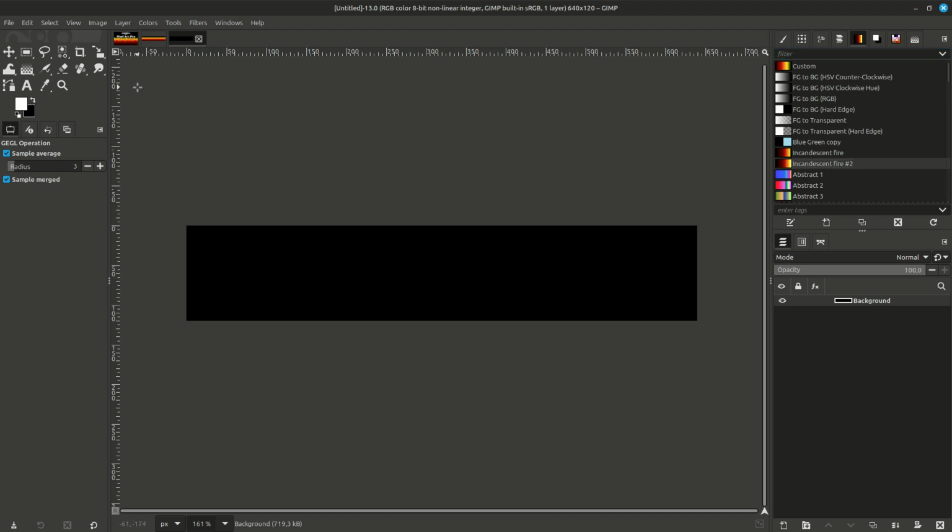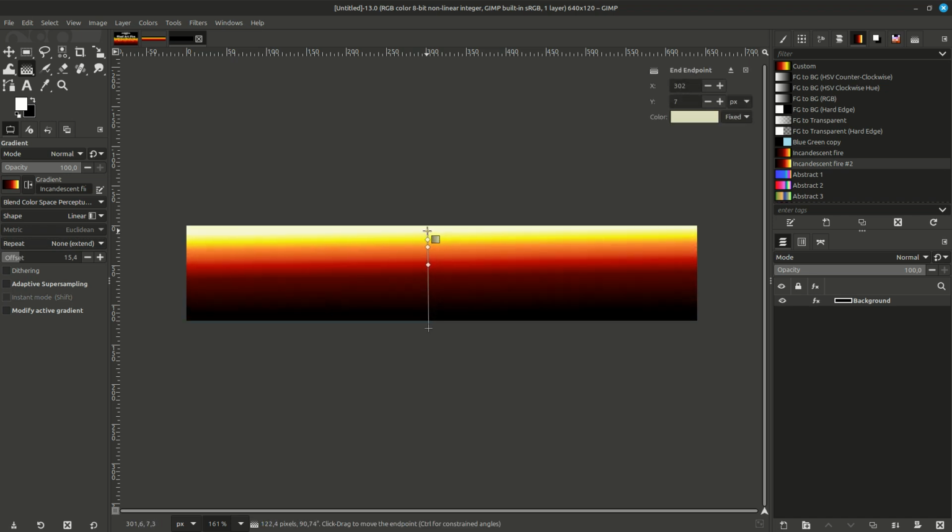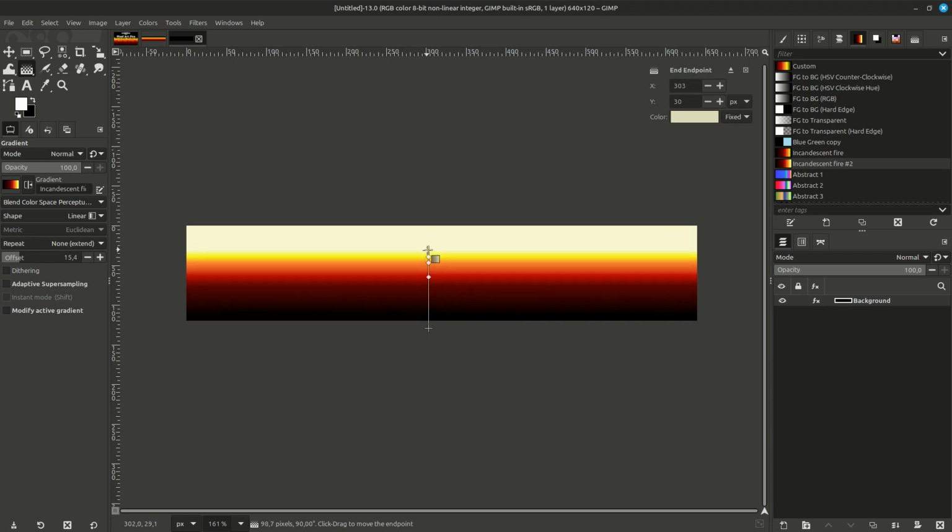We can already paint this on our canvas to have a better look at it. Click on the gradient tool. The parameters are shape linear, repeat is on none, extend, and offset around 15, 20. So from bottom to top, like that. We can hold Control key to have a vertical gradient line, like that.